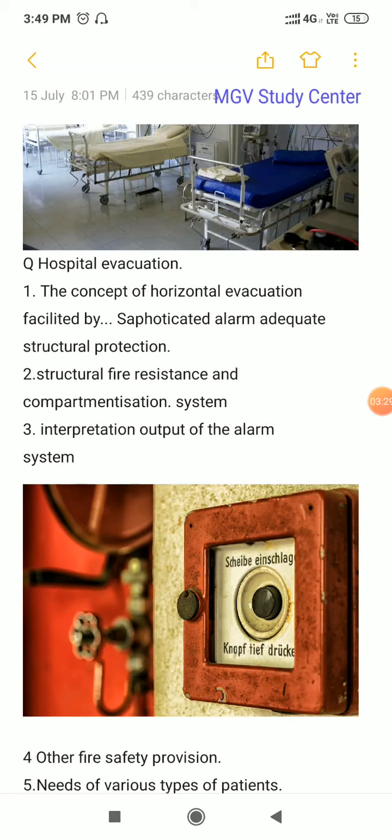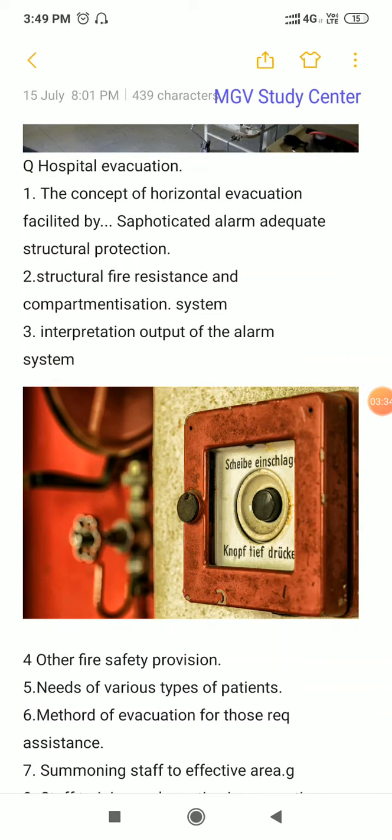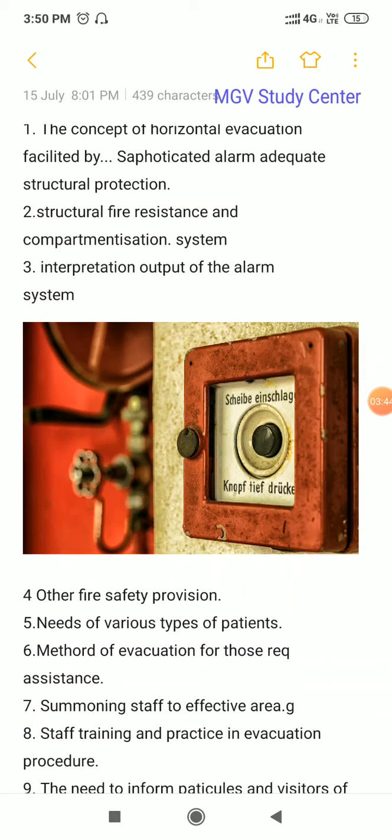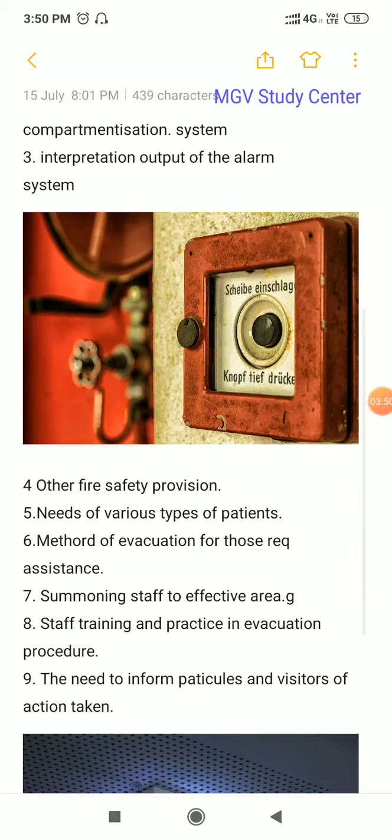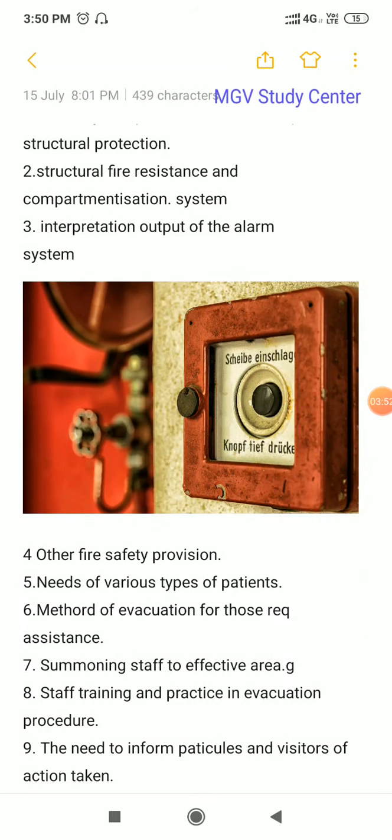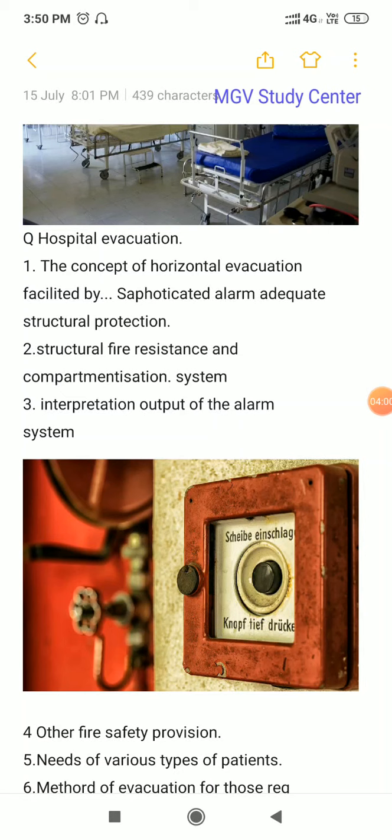Next, interpretation of the output of the alarm system. Interpretation says something about human behavior, so human tendency and behavior come into the picture here. A person hears an alarm, and what kind of reaction he gives after hearing it depends on this. The alarm rings and people need to react, which is required, but how the person responds is very important.